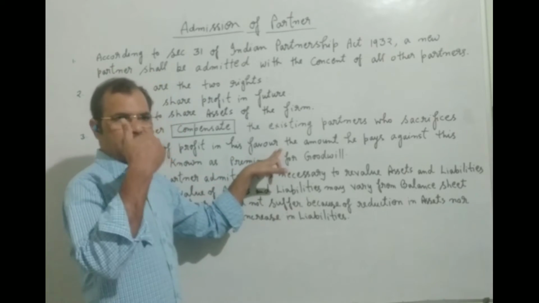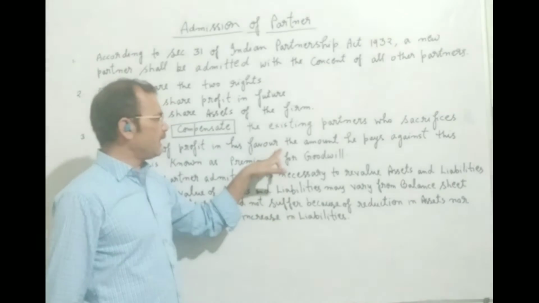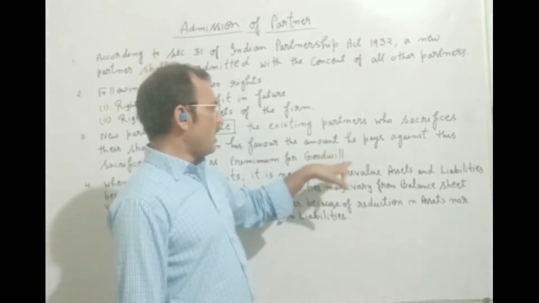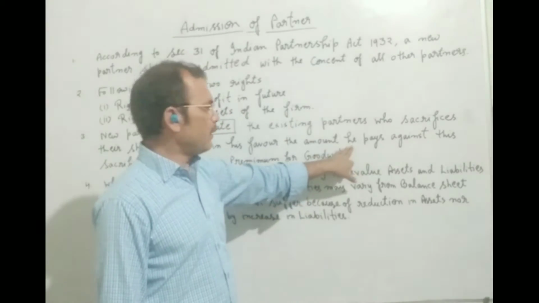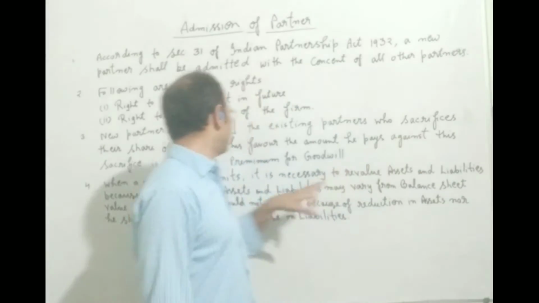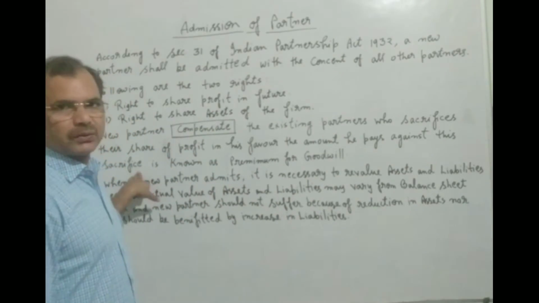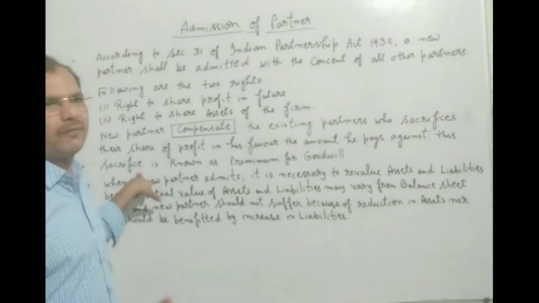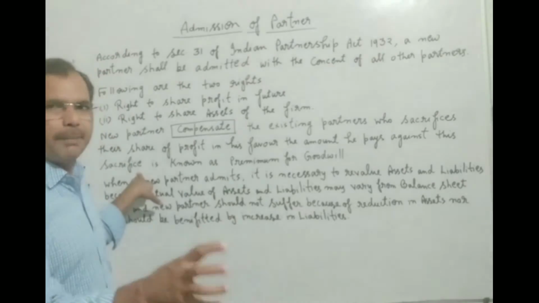In this regard, the new partner pays against this sacrifice. Whatever the old partners are sacrificing, the new partner will have to pay some amount.